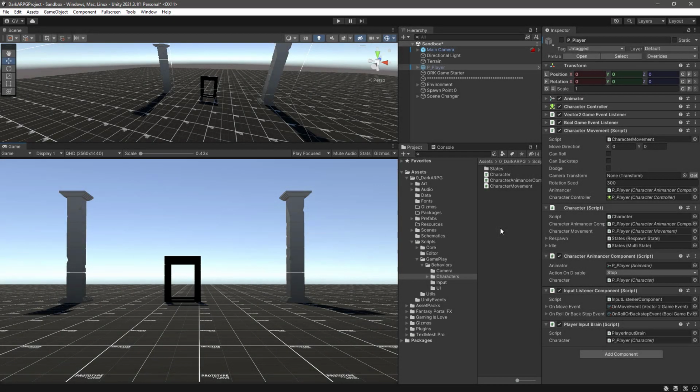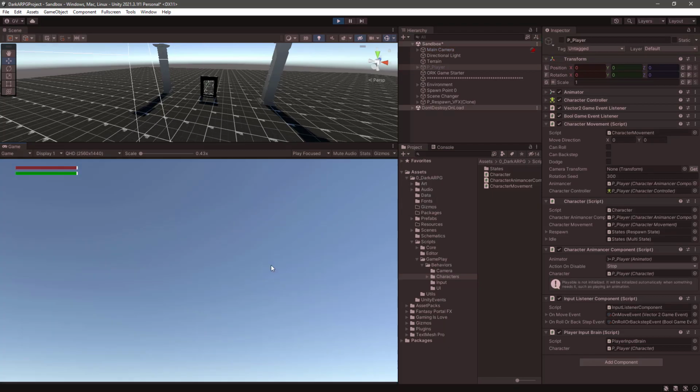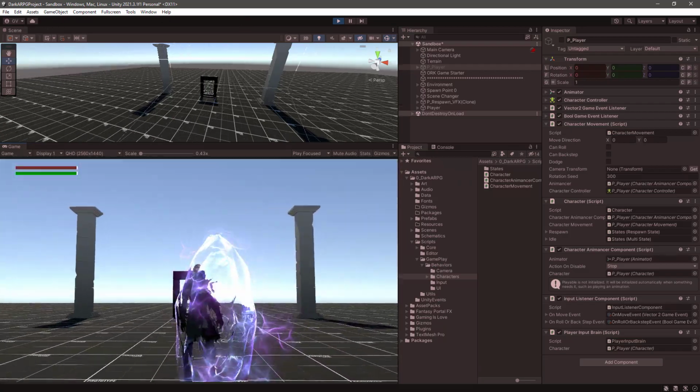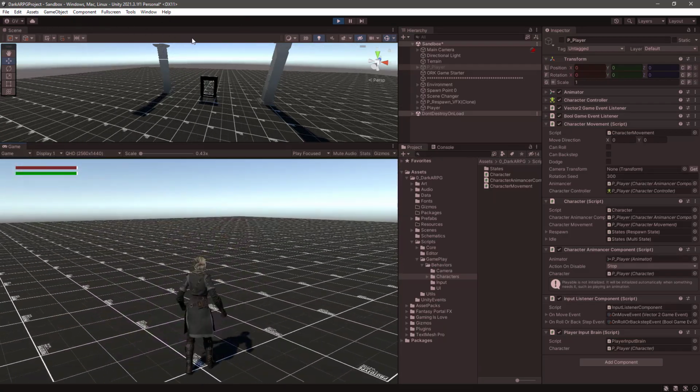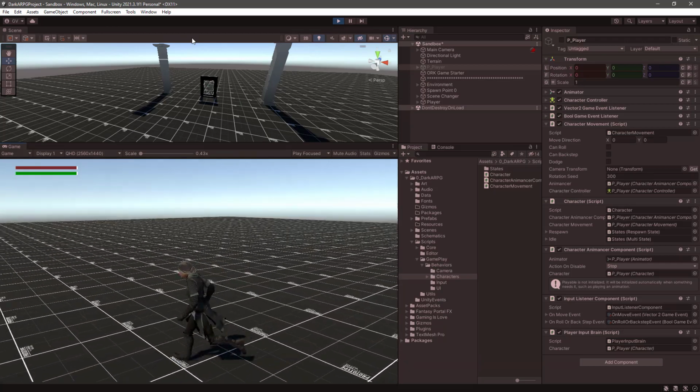Okay, so Control P. And if we start moving the character, the player, we can see that the functionality still works.